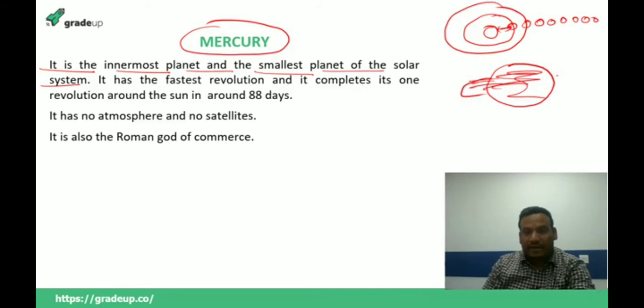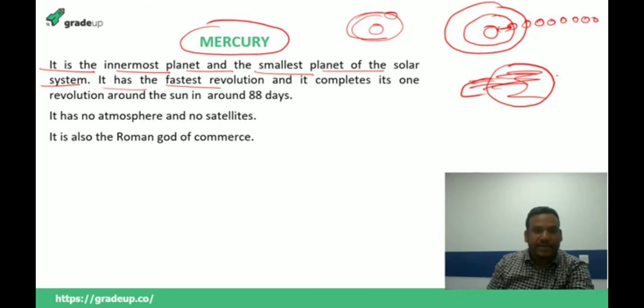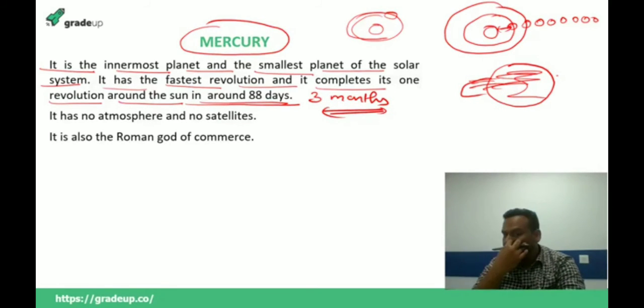Now something very important. Since it is nearest to the sun, the revolution speed of Mercury is fastest. It has the fastest revolution speed, and it completes its one revolution around the sun in only 88 days. That means around 3 months. In a time of 3 months, it completes one revolution of the sun.